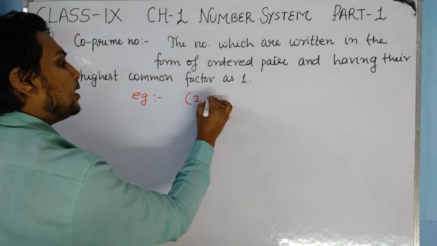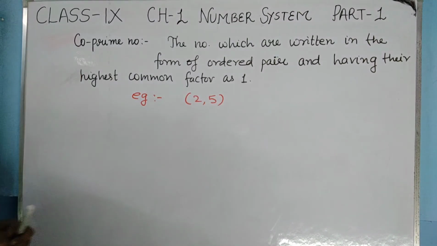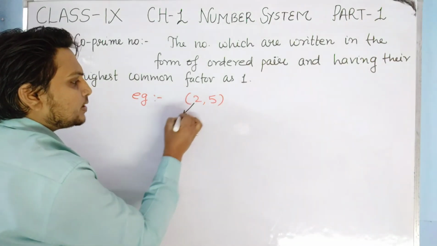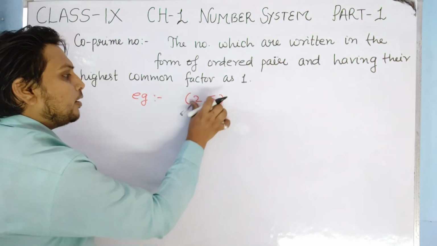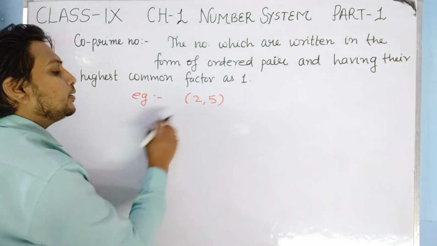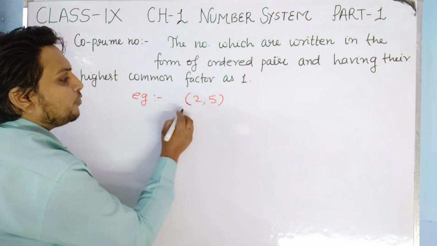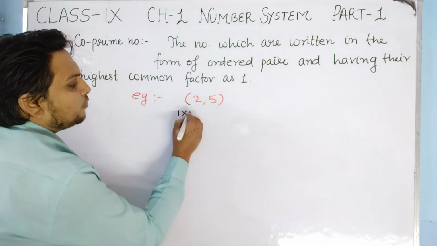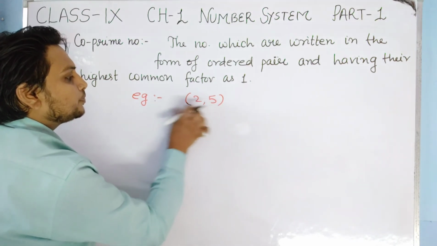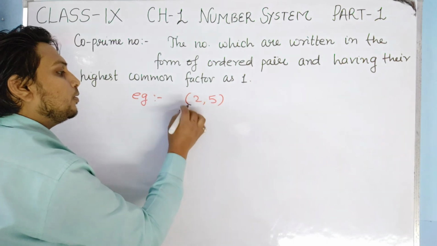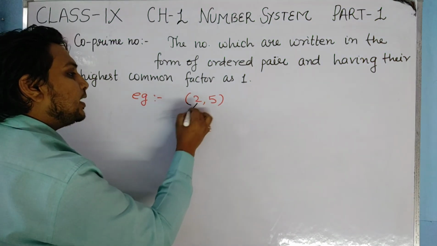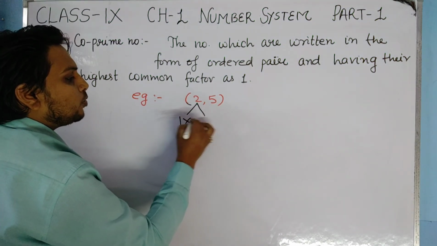For example, if the numbers are written as (2, 5), you can see that when you see the factors of 2, what do you get? 1 and 2, or you can factorize it as 1 into 2.